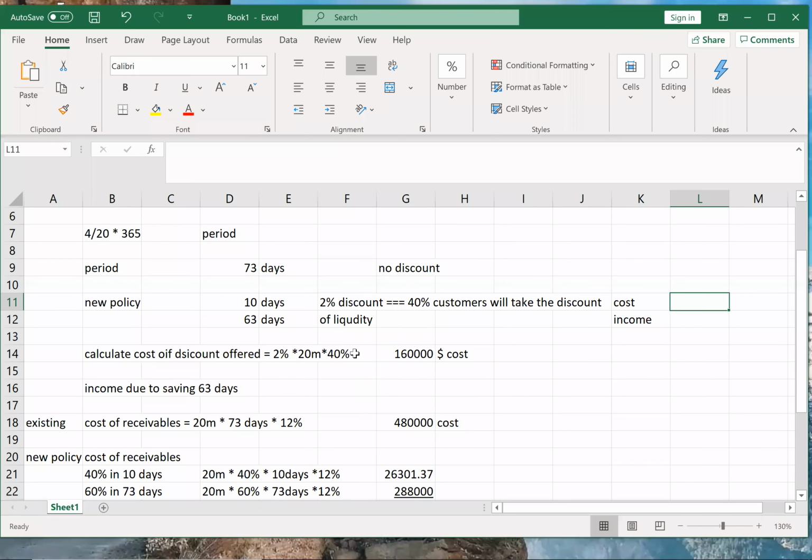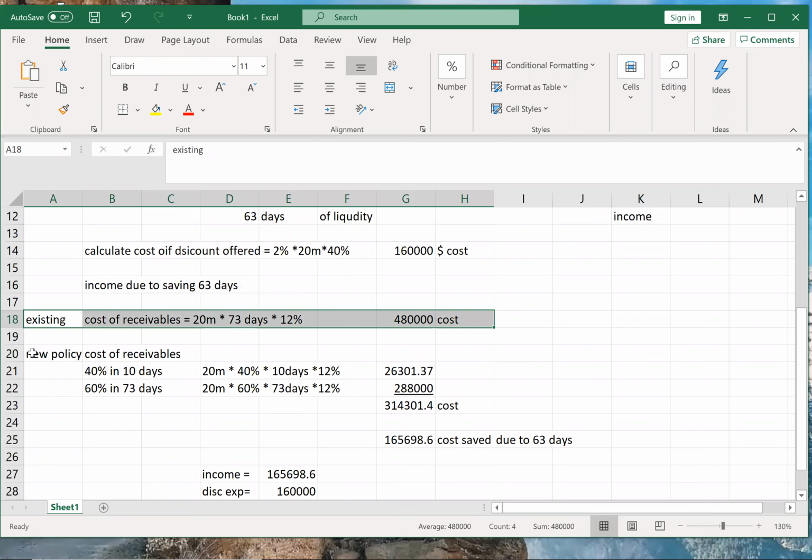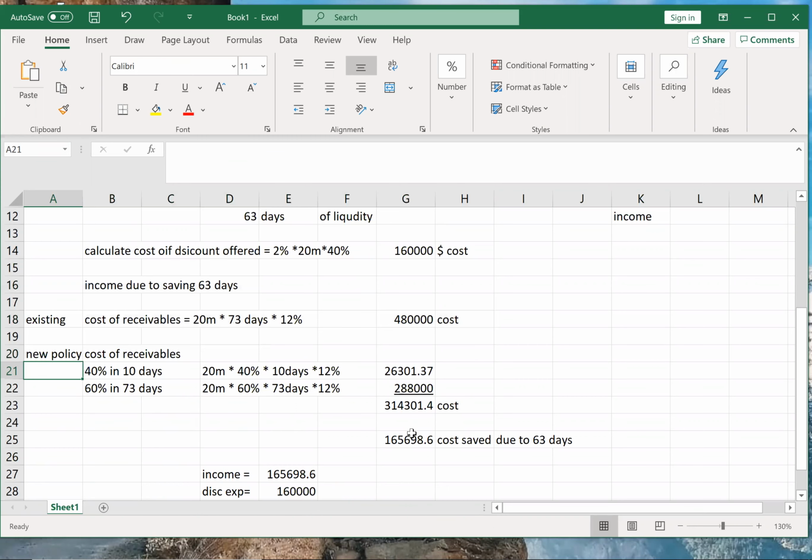Cost is what? Simple. The total sales into number of customers into 2%. That is the cost. Okay. This income due to saving of 63 days was important. Due to existing policy, cost was higher, but due to new policy, cost was lower. So due to new policy, there is what? There is saving in cost. 4,80,000 minus 3,14,000. That is your saving in cost. So saving in cost becomes my income. And this income of 1,65,000 will be compared with 1,60,000 of cost.